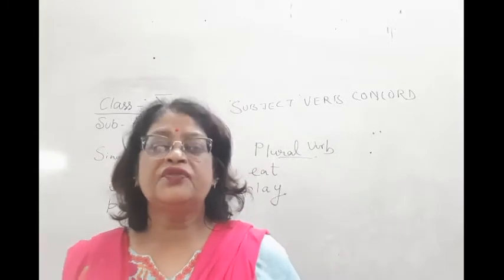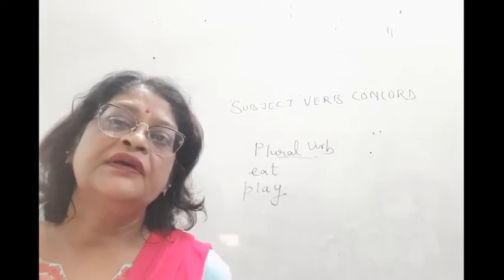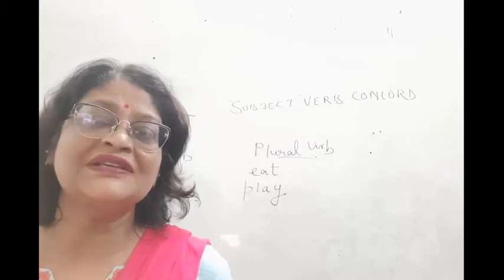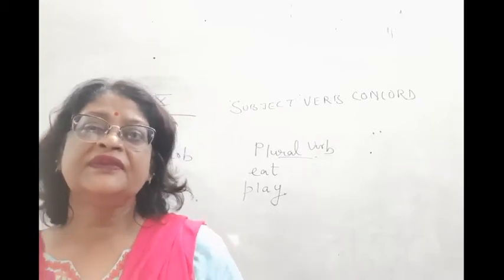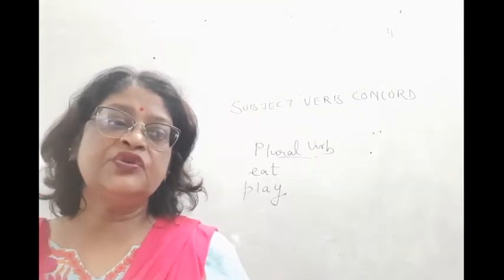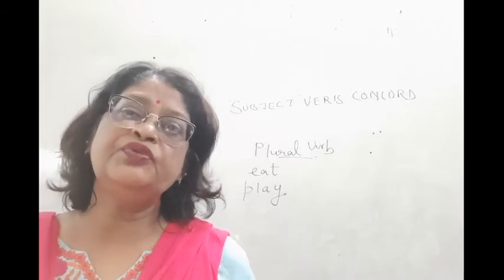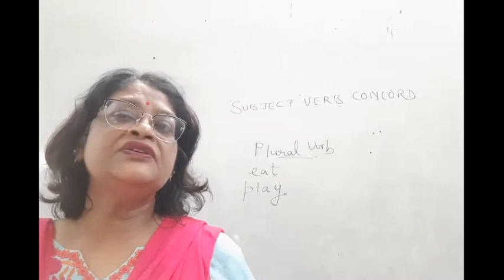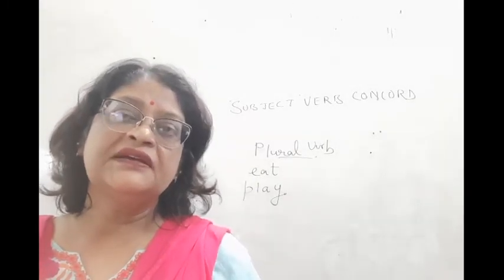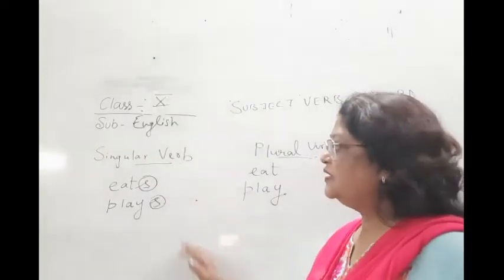So from now onward, children, remember, with a singular subject we don't use s or es. With a plural subject, we always use s or es. Similarly, with a plural verb we never use s, and with a singular verb we always use s, as I have shown you in the example.